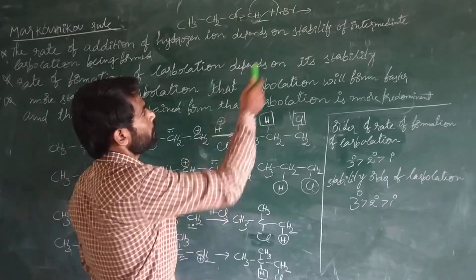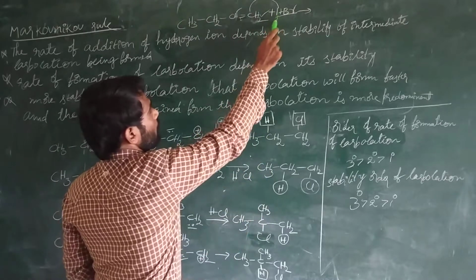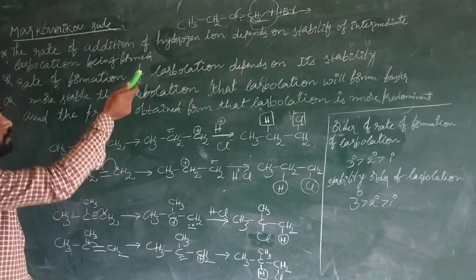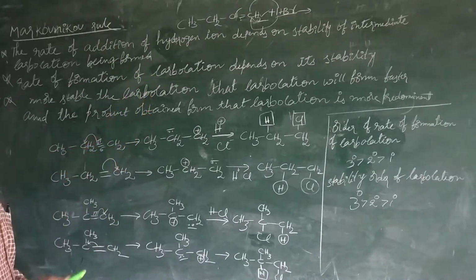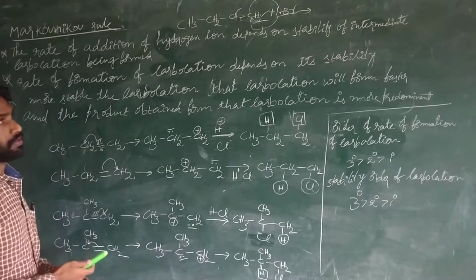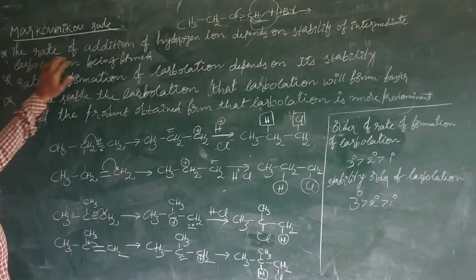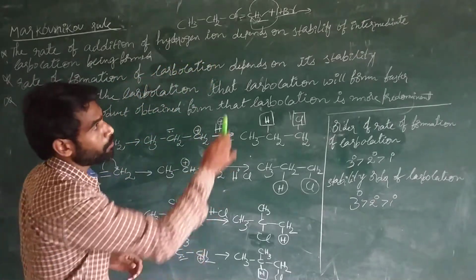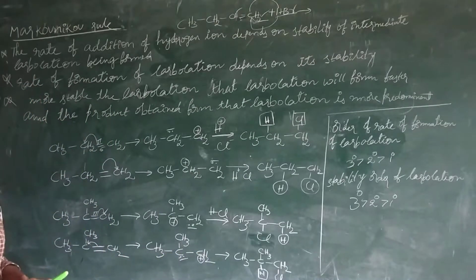According to this rule, the hydrogen atom of the halogen acid attaches to the double bonded carbon that has more hydrogens. So what is the reason behind that? Why does the hydrogen of the acid halide attach to the double bonded carbon having more hydrogens? In this case we can see the points here. The rate of addition of hydrogen ion depends on the stability of the intermediate carbocation being formed.